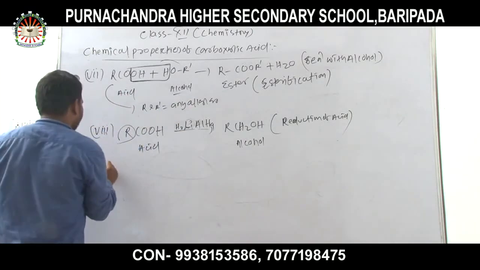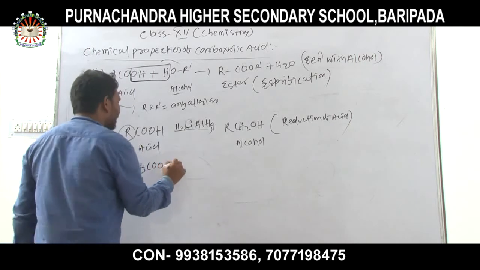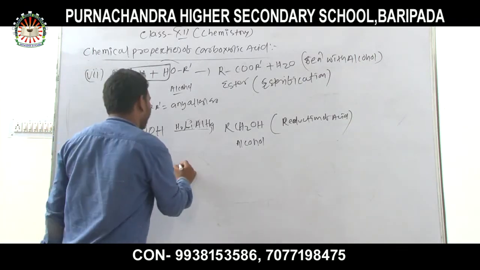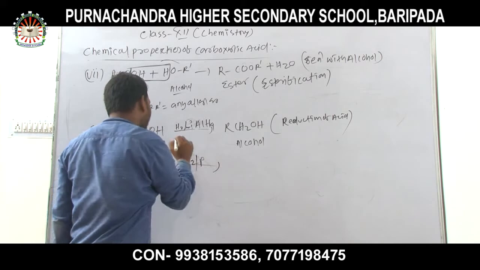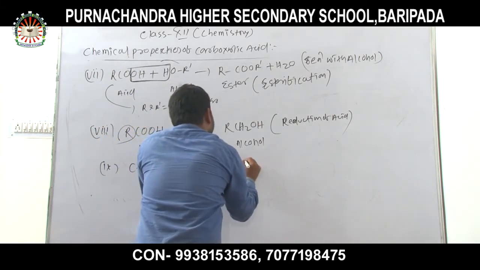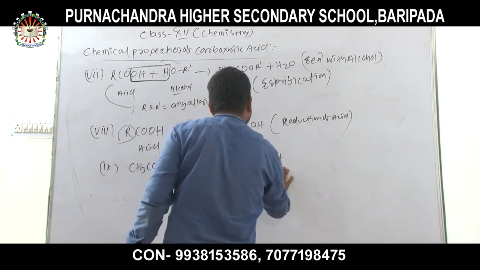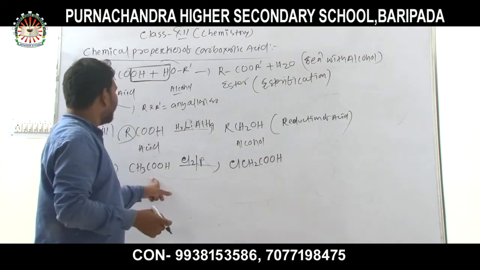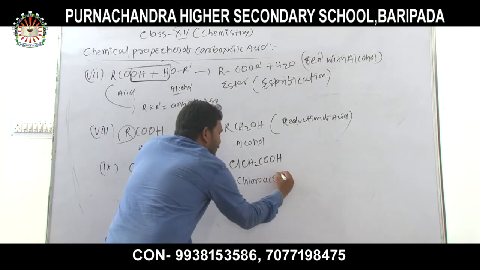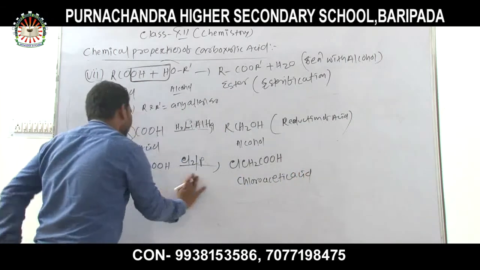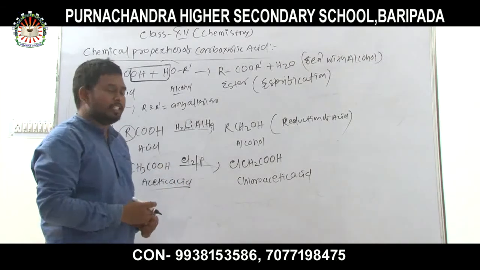Then we proceed to the next, an important name reaction: when acetic acid reacts with chlorine in presence of phosphorus, then chloroacetic acid is formed.